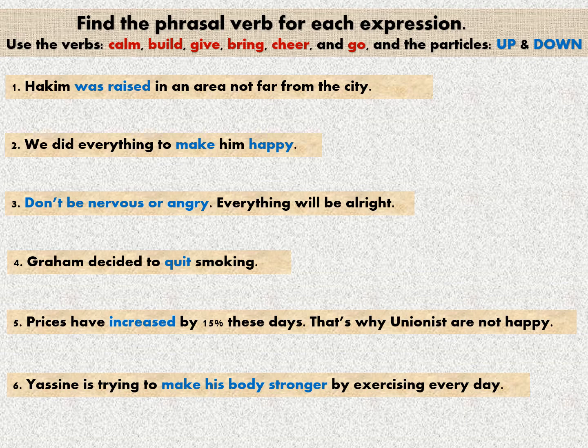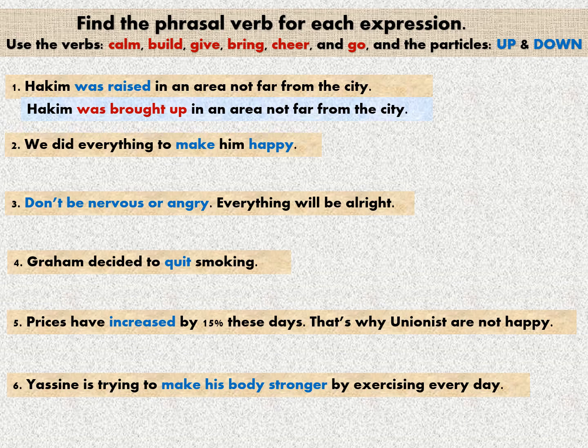Hakim was raised in an area not far from the city. So a phrasal verb meaning was raised is bring up. Yes, so one of the meanings of bring up is to raise children. So Hakim was brought up in an area not far from the city.